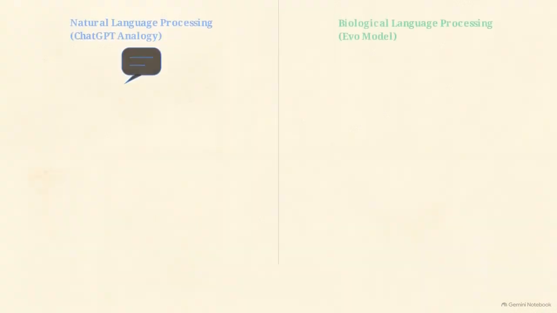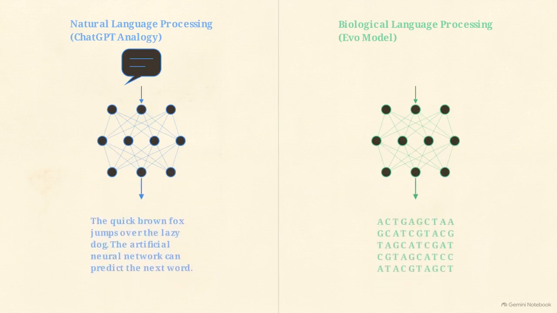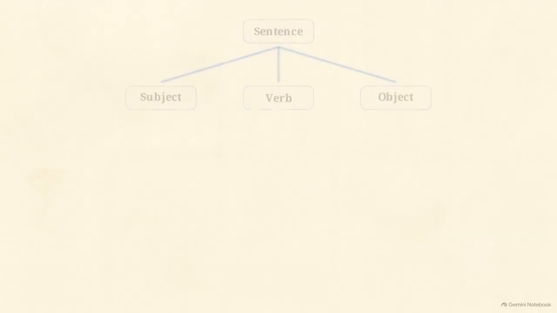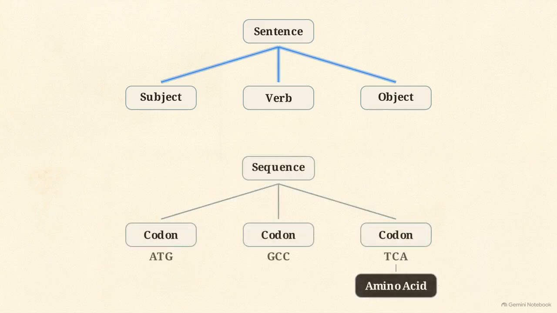The foundational architecture of the EVO model directly mirrors the natural language processors that drive tools like ChatGPT. Instead of reading books, EVO was trained on massive, unstructured repositories of raw genetic codes sourced from viruses, bacteria, plants, and humans. Just as a language model learns that a subject, verb, and object form a sentence, EVO learns the rules of biological tokenization, recognizing how base pair sequences dictate protein folding.